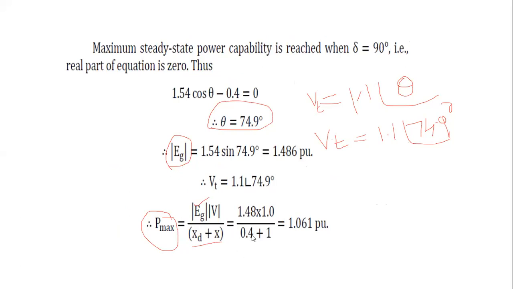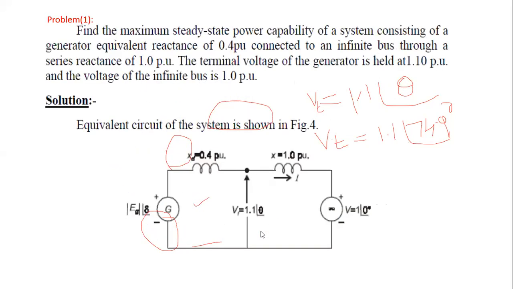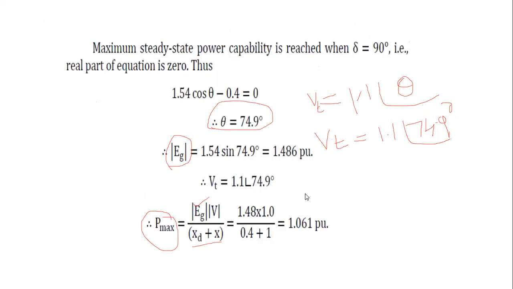Then xd plus x is 0.4 plus x. What is the infinity bus reactance? That is the infinity bus series reactance. Therefore, x is equal to 1 per unit. We write down the formula: Pmax is equal to Eg V by xd plus x, that is V by X equivalent, where X equivalent is xd plus x.